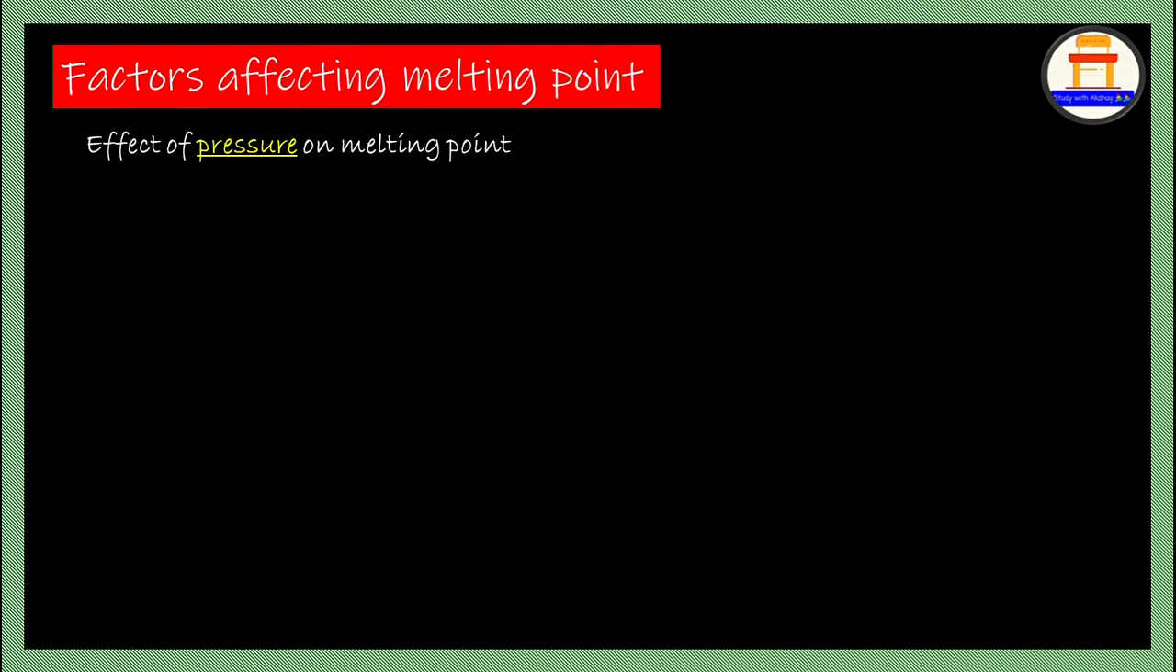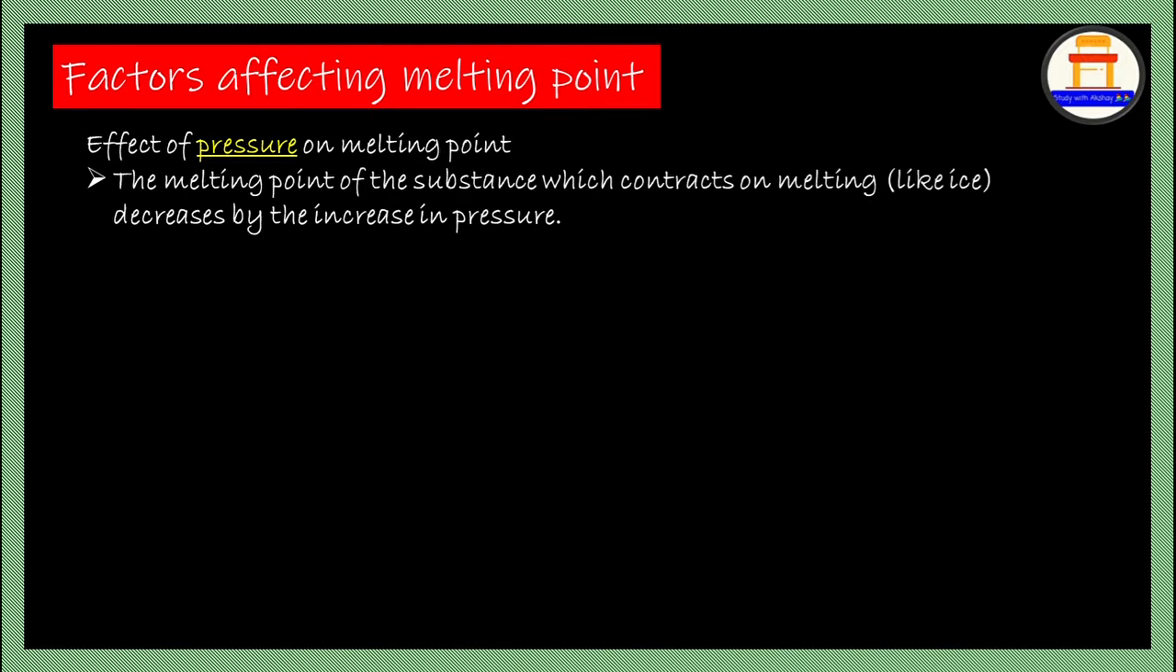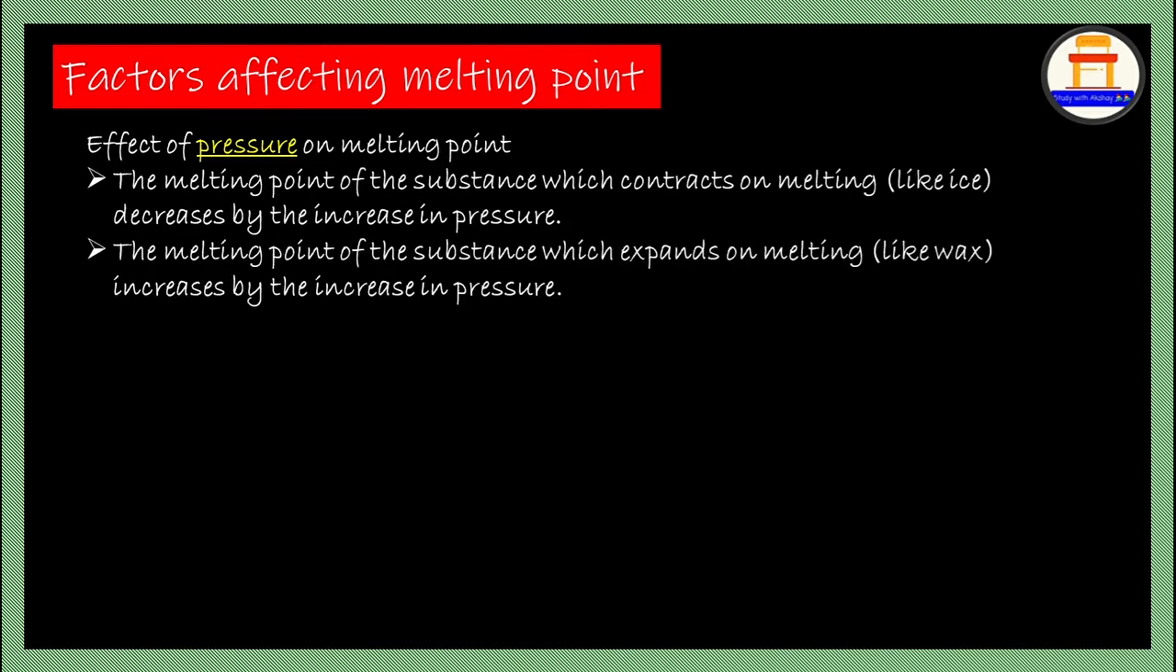Here again, the melting point of a substance which expands on melting, for example wax, increases with increase in pressure. So the melting point depends upon the substance. Here, ice is contracting on melting, whereas wax keeps on expanding, as pressure increases. So it depends upon the substance.